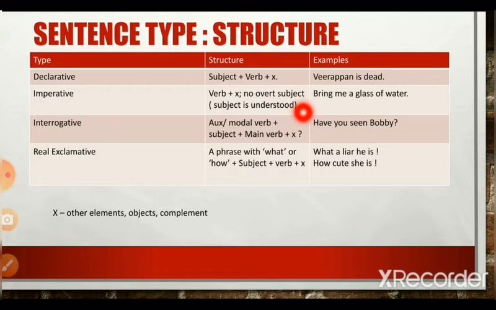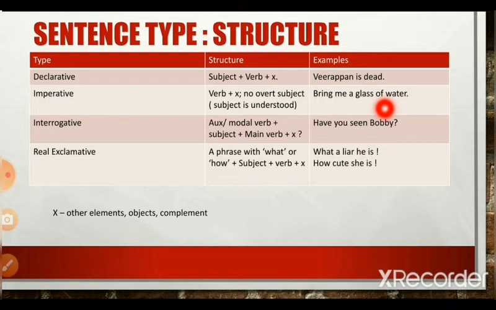Imperative sentences do not have an overt subject. Who should carry out this deed is not mentioned here, or to whom this sentence is addressed is also not mentioned here. The subject is there, but the subject is covered. What do you mean by the subject is covered? The subject is hidden from view. The subject is not explicitly stated in the sentence. It is not like, Rahul, bring me a glass of water. It is, bring me a glass of water. It's just a command with no subject. So no overt subject is there in an imperative sentence.